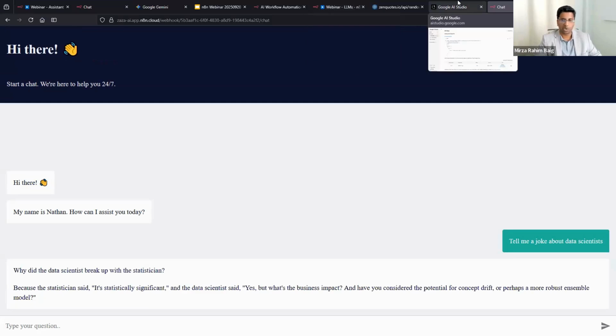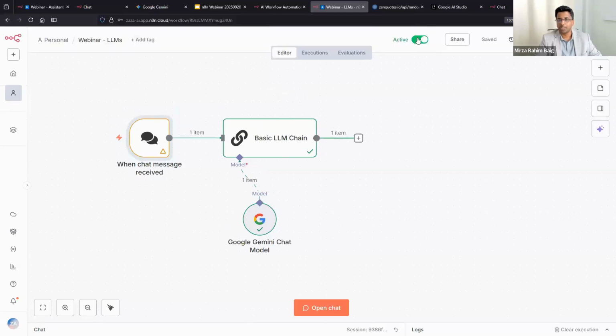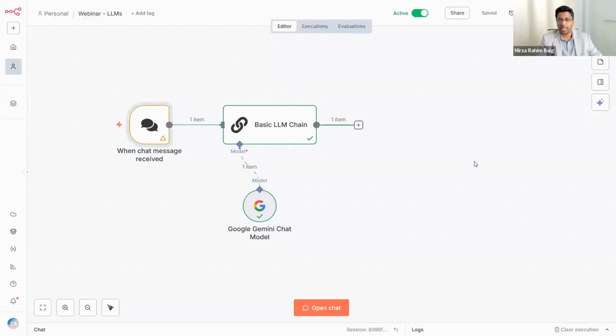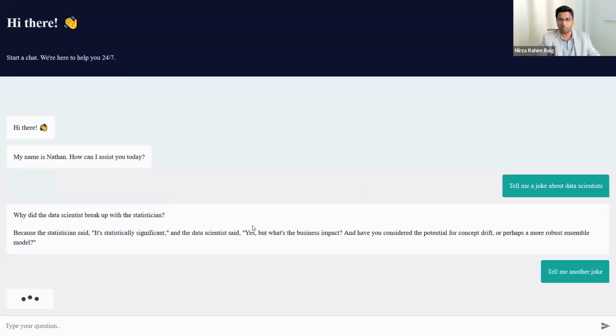Because you're using a cloud version. Okay, let me go back here. Just n8n. You're using a cloud version. Here you have said active. Saying active means that this is now deployed. This is live. You can share this link with anyone. They can interact with this, tell me another joke, whatever. And this just works. It is a functioning chatbot.